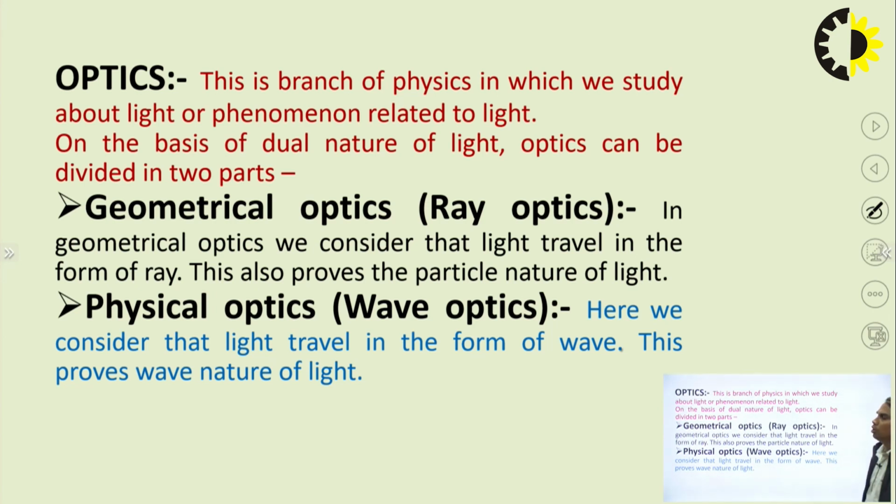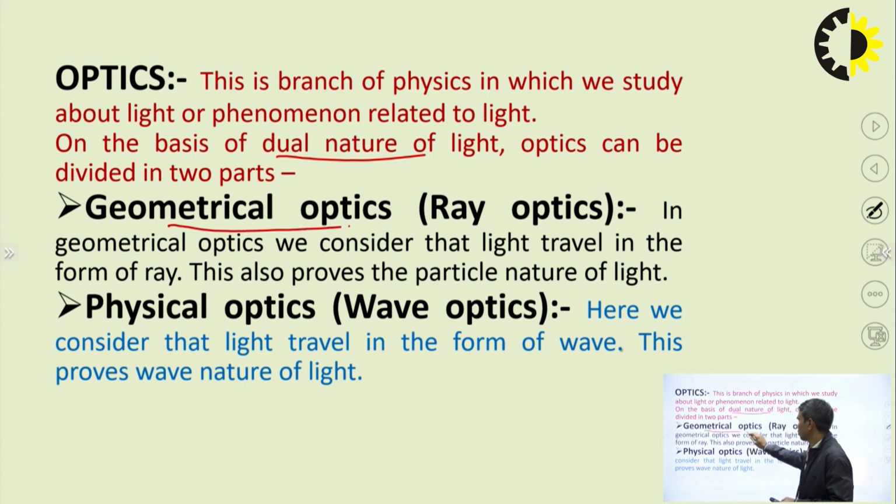Optics is the branch of physics in which we study light or phenomena related to light. On the basis of the dual nature of light, optics can be divided into 2 parts. The first one is geometrical optics, and another name is ray optics. In this optics, we consider that light travels in the form of rays. This also proves the particle nature of light.